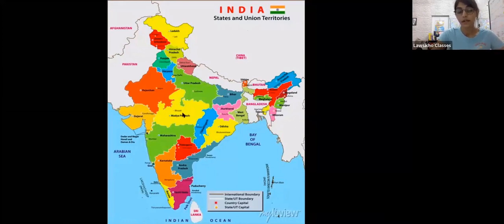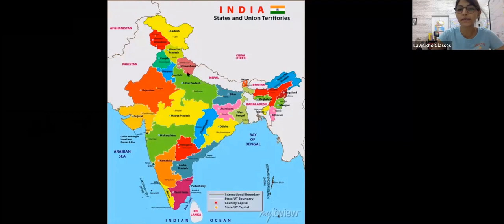So 28 states and 9 union territories. All right. So this is the basic first thing that we need to start off with. Now, as you can see here in the map, look out for Jammu Kashmir, guys. Earlier this used to be one whole thing. Now it's divided in red and yellow. This is the Union Territory of Jammu and Kashmir, and the yellow part is the Union Territory of Ladakh. All right. So as a matter of current affairs, we should now know that there are 28 states and 9 union territories. You get this.